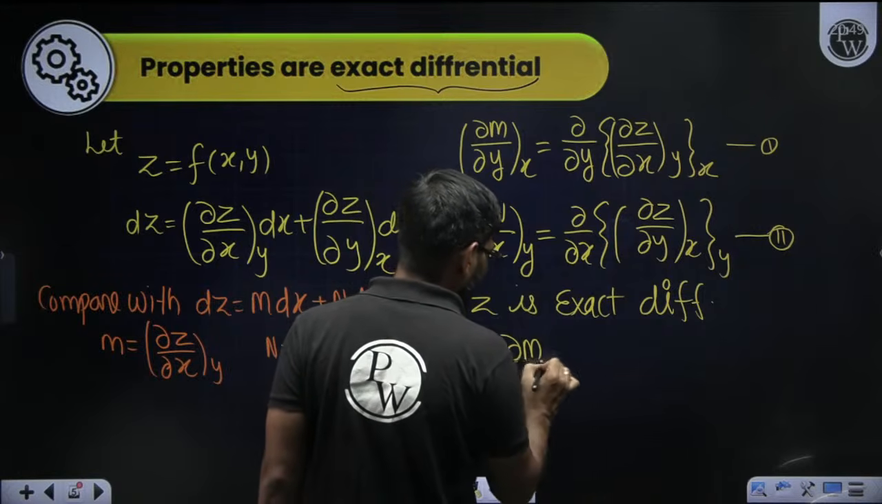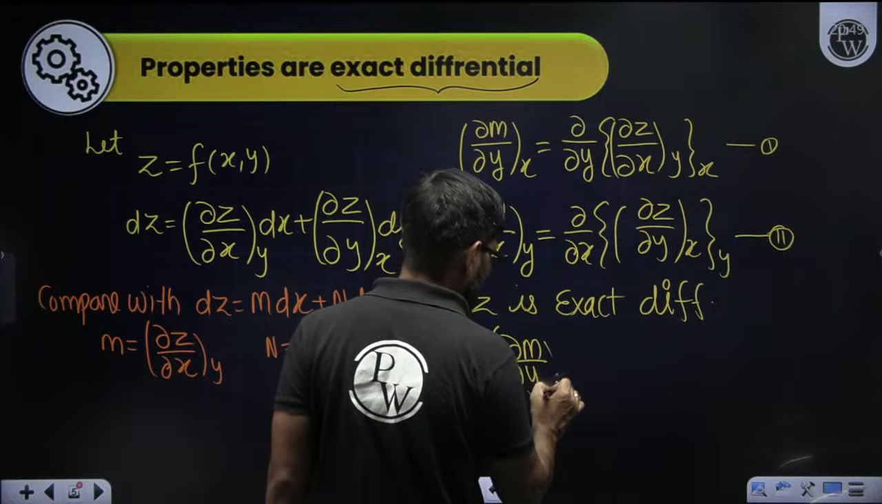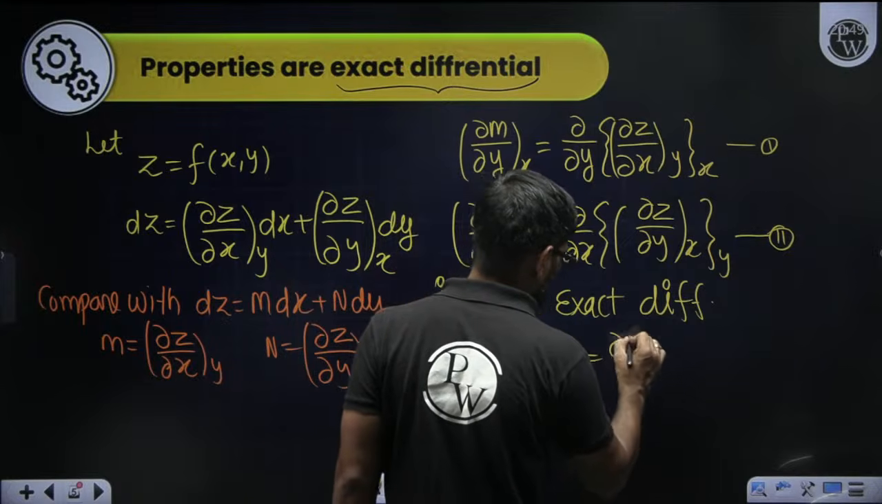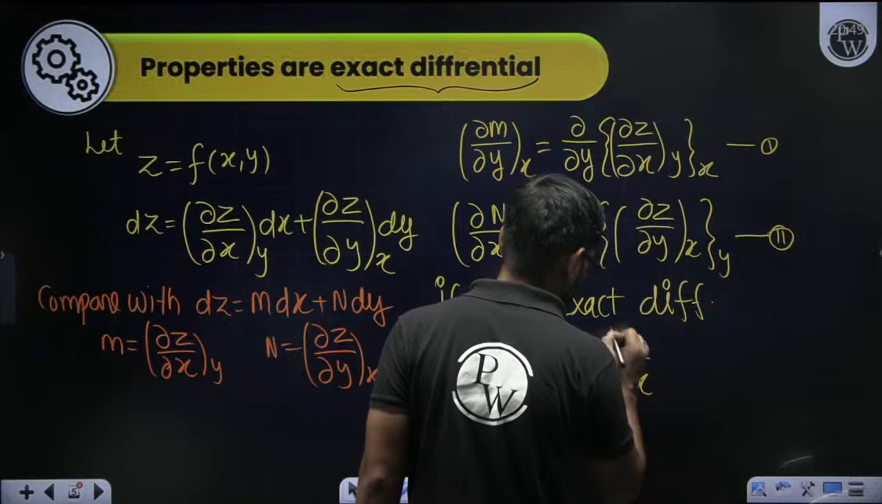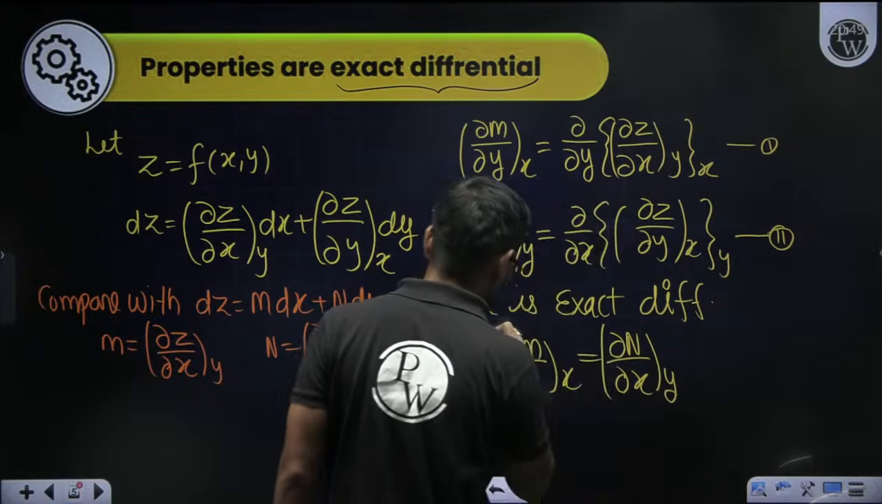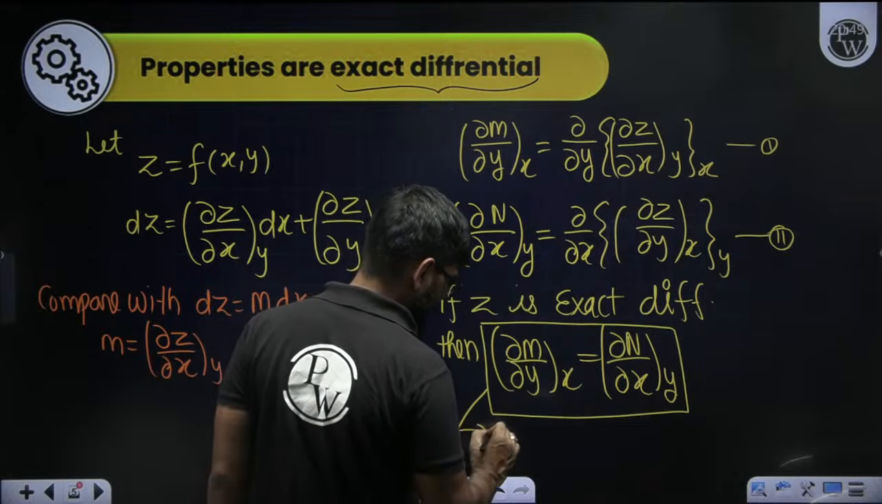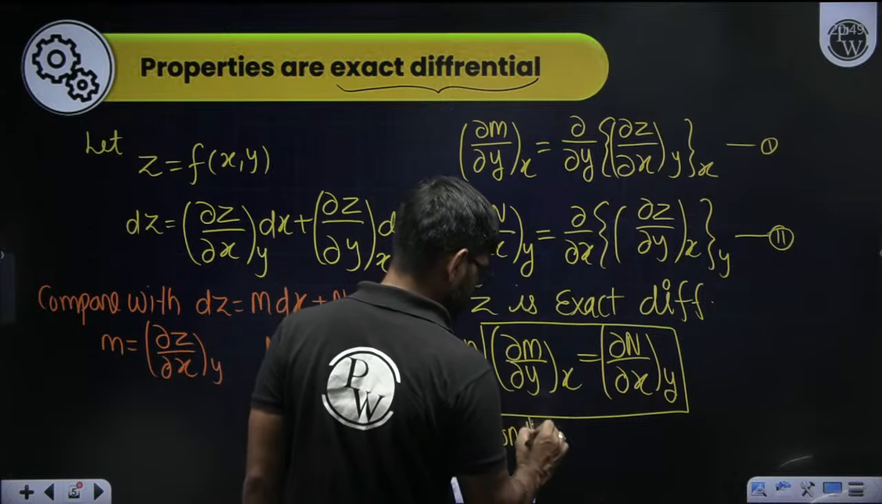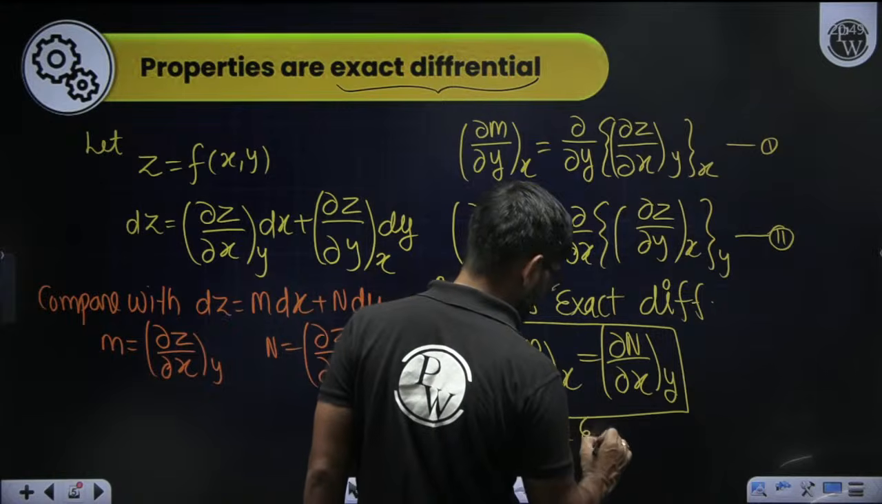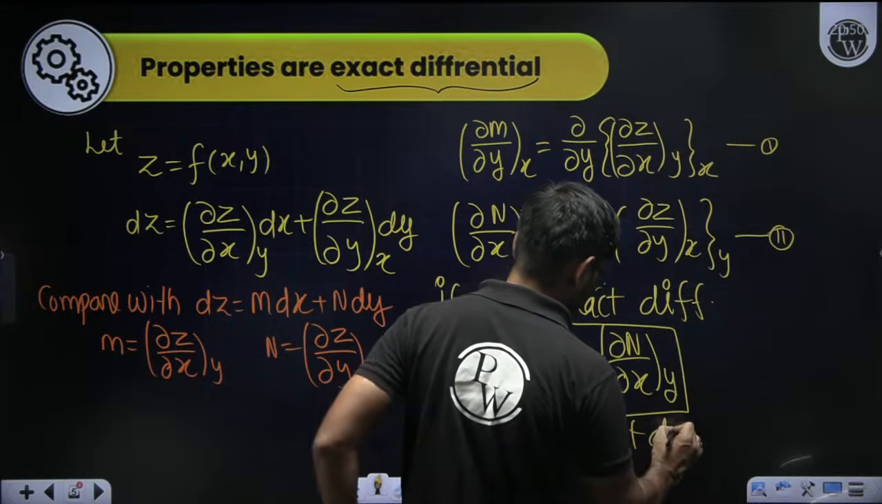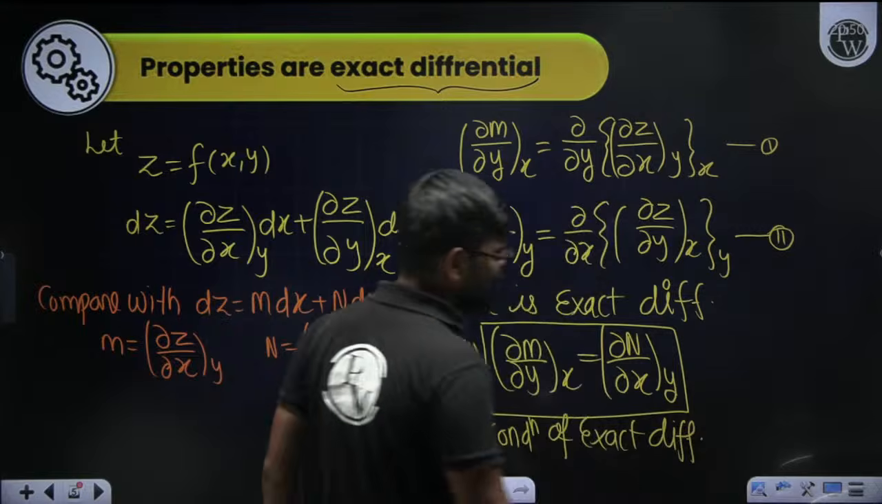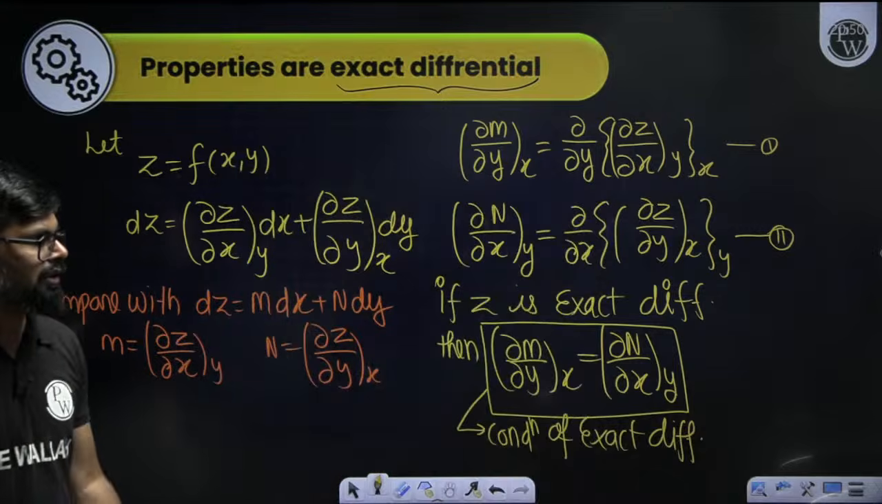dou m by dou y at constant x is exactly equal to dou n by dou x at constant y. This is the meaning of exact differential. This is the condition of exact differential.